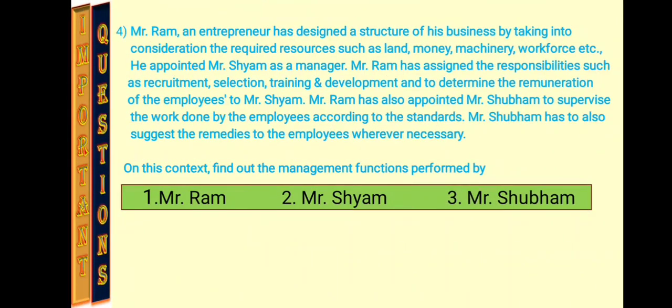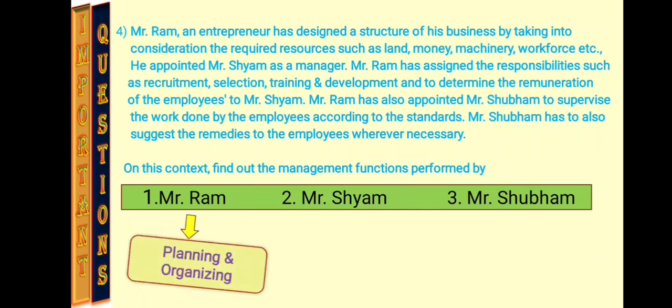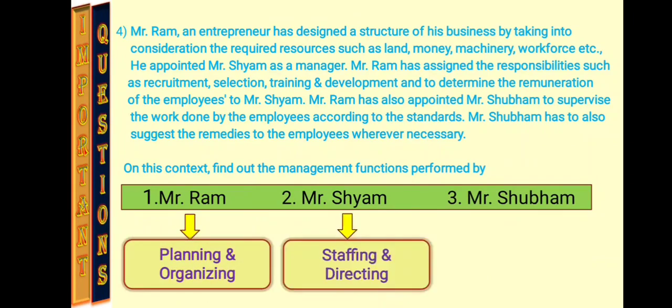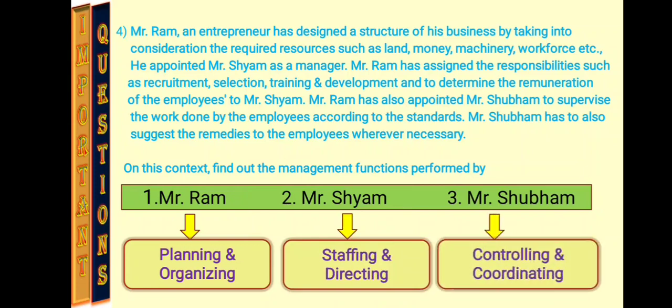The fourth question I have given here, and you can read it. Here the functions are given, and the names of persons who are going to perform that function are also given, and you have to identify which function is performed by that particular person. First is Mr. Ram. Mr. Ram is engaged in planning and organizing. Mr. Sham is engaged in staffing and directing, and Mr. Shubham is engaged in controlling and coordinating.